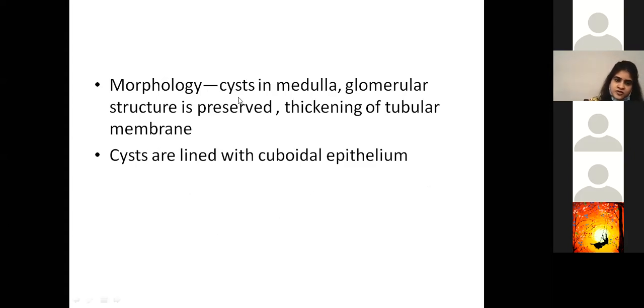So, morphology. If you look at it grossly, you will see cysts in the medulla, the glomerular structure is preserved, and there is thickening of the tubular membrane.